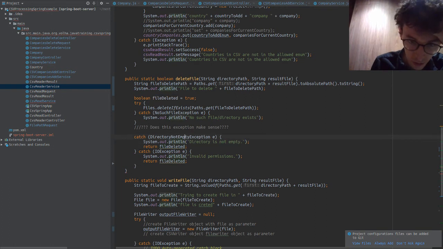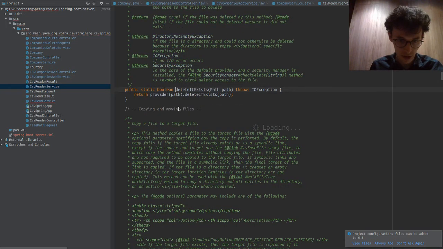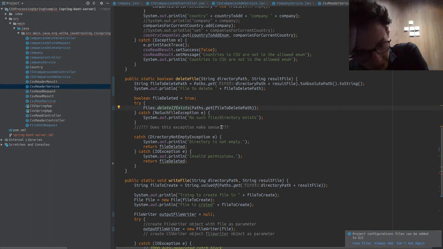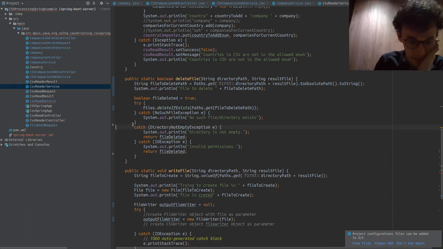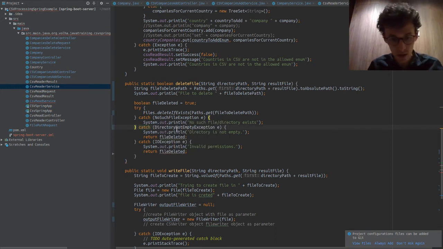So what's actually happening here is, does this exception make sense? Directory not empty. So I guess this is throwing various different exceptions. I see, so it could be any specific type of those. Right, so it could be a file. Yes, I see. Does this exception make sense? Yes. So basically, no such file. I don't really like this, or what I would prefer to do.